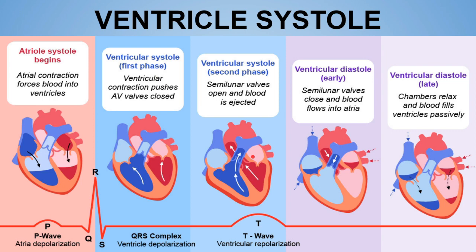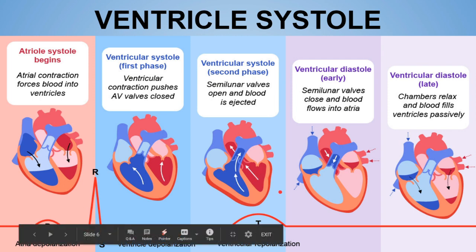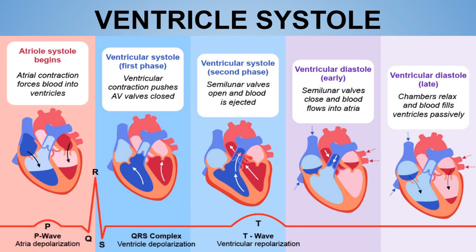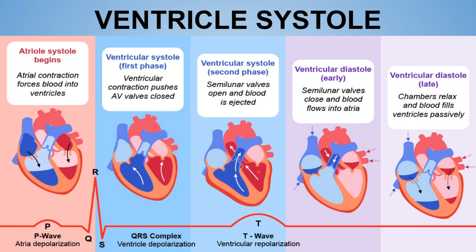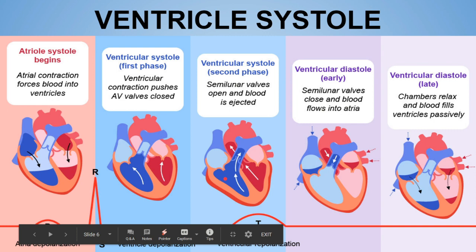stroke volume is ejected. Now what is stroke volume? Stroke volume means the volume of the blood coming out from the ventricle in one heartbeat, and it is about 80 mL. So in the rapid ventricular ejection phase, 2/3 of the stroke volume is ejected. Now over here the pressure will of course be increased inside the ventricles, because the ventricle is ejecting the 2/3 of the blood in a very rapid manner. So the pressure is increased. The pressure in the left ventricle is about 120 mmHg, and the pressure in the right ventricle is about 25 mmHg.